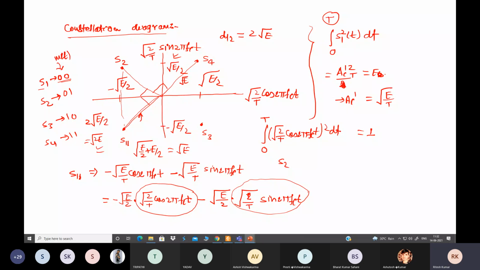What will be the bandwidth requirement here? Already discussed. The bandwidth requirement is 2 RB divided by the number of bits in a symbol. So the number of bits is 2, so the bandwidth requirement is RB. What is your phase shift? You can see 2 pi divided by the number of symbols. So 90 degrees, pi by 2.